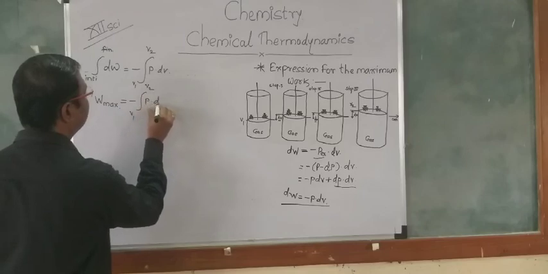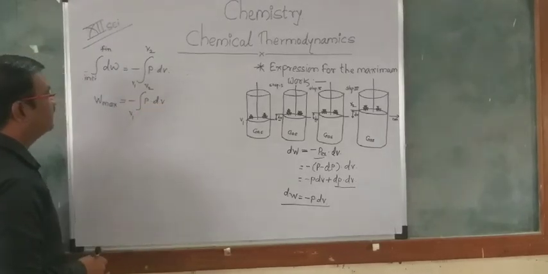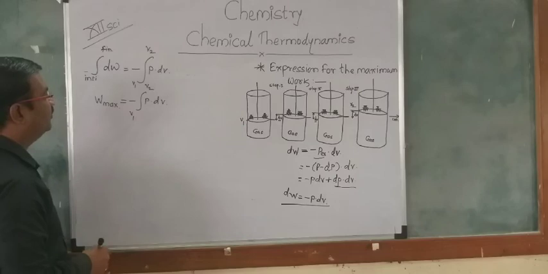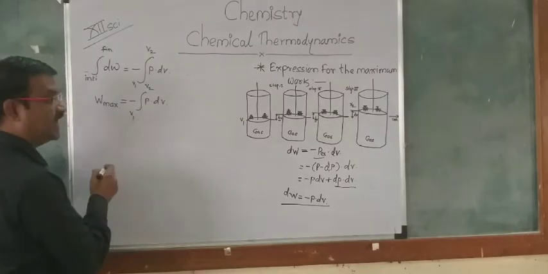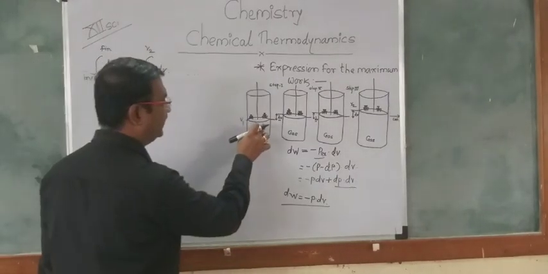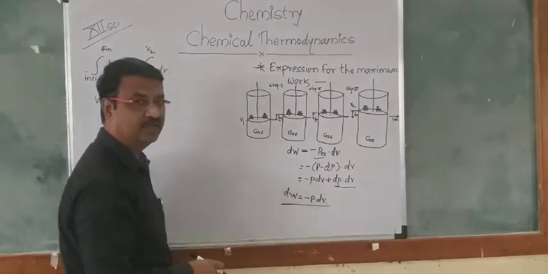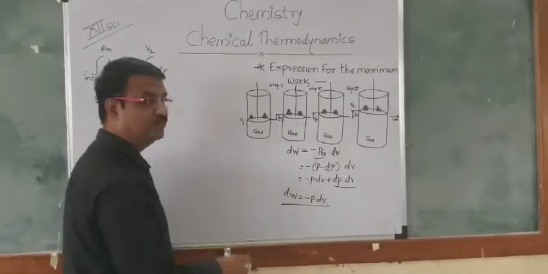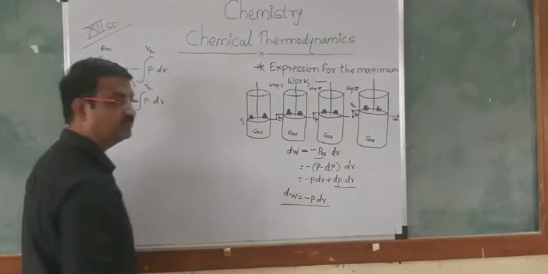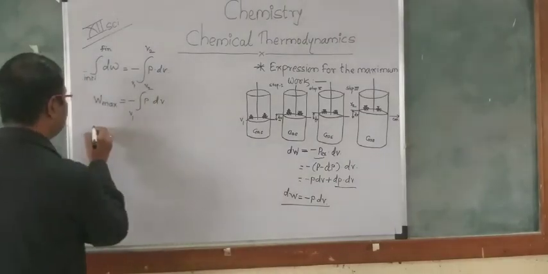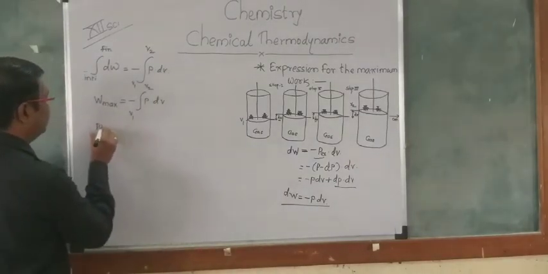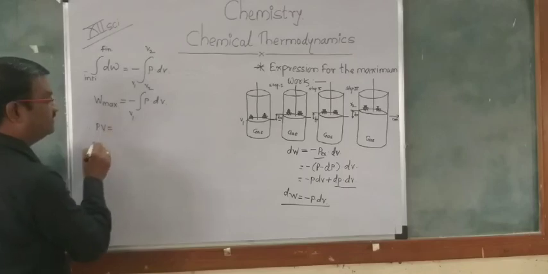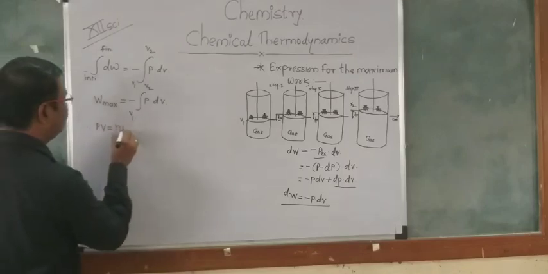Firstly, the ideal gas is enclosed in a cylinder which contains n moles. The ideal gas equation is PV is equal to nRT.